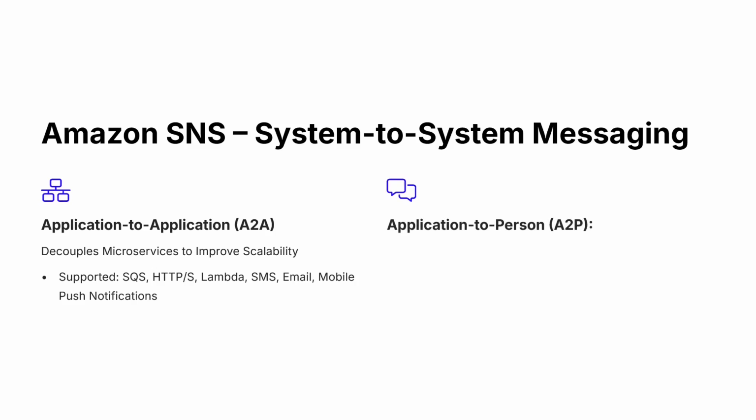Other than this, we can use the application to person model. This directly sends the notification to the end user or customer. In this case, we will have the support of SMS, email, or mobile push notifications. So these kinds of things we can do with Amazon SNS.